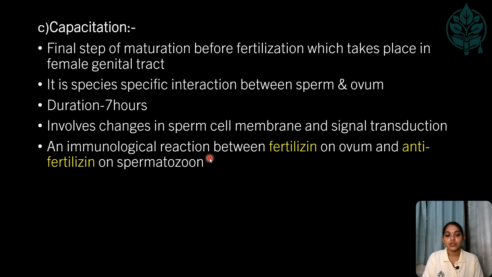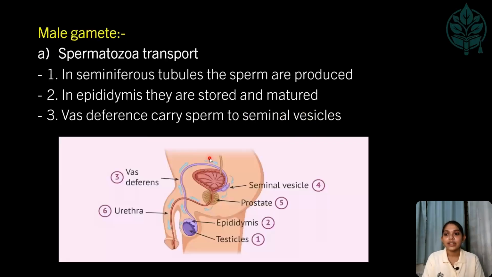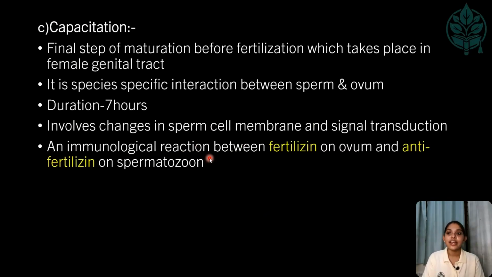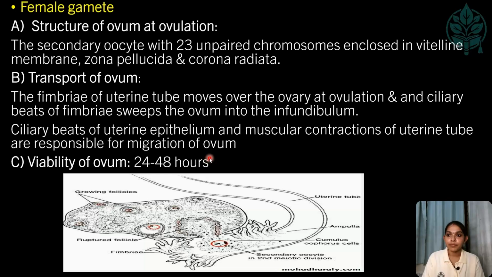So this is species specific, and the main immunological reaction occurs between the fertilizin of the ovum and the anti-fertilizin of the sperm. So these are the three steps which we have seen in the male: the transport of sperm, its fate in the female genital tract, and the capacitation of the sperm. Now let us see about the female gamete. Structure of ovum at ovulation. As we all know, the secondary oocyte contains a haploid number of chromosomes, that is 23 chromosomes, and is enclosed, from inside to outside, by the vitelline membrane, zona pellucida and corona radiata.